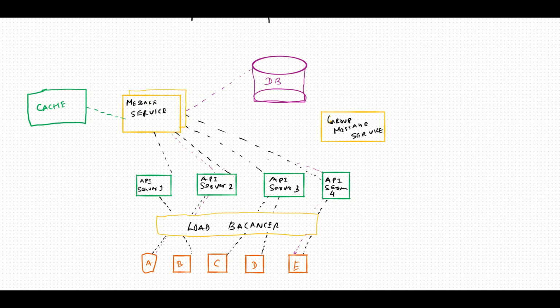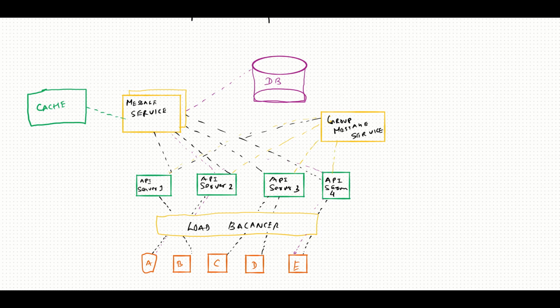Whenever there is a group chat, the API servers will talk to this group messaging service. So we'll also have connections from here to here. I think it's better to take some other color because it will look better, so let me take yellow.